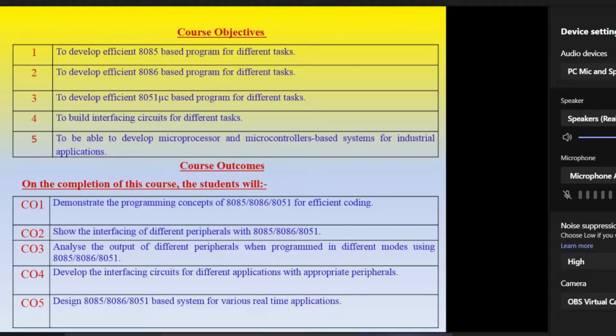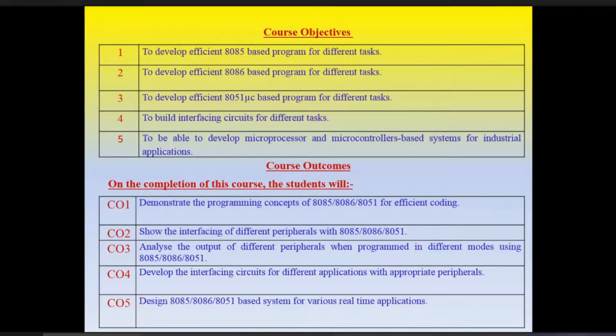And 8051 is a microcontroller, and with the help of a microcontroller we can perform different tasks. According to our requirement we can write the codes, we can write the programs. It is used for specific purposes, the microcontrollers. So these are the course objectives.